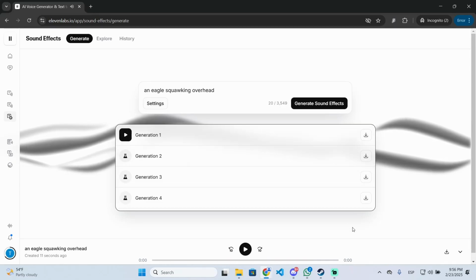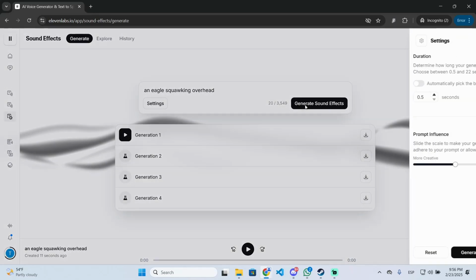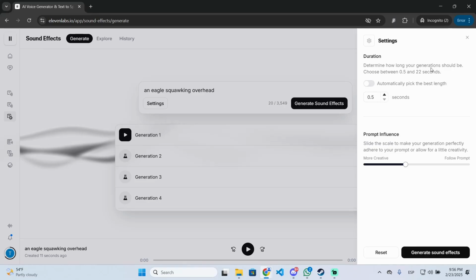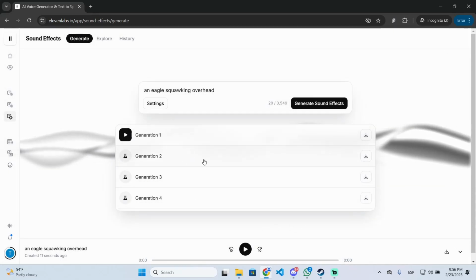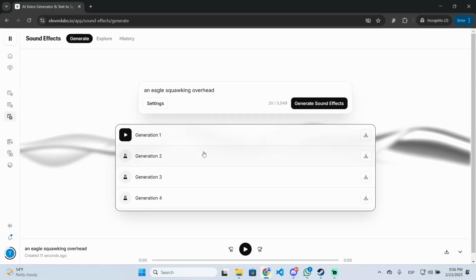So in this case, this is kinda useless because the duration was too low, but that's basically the process you need to follow if you want to generate sound effects.